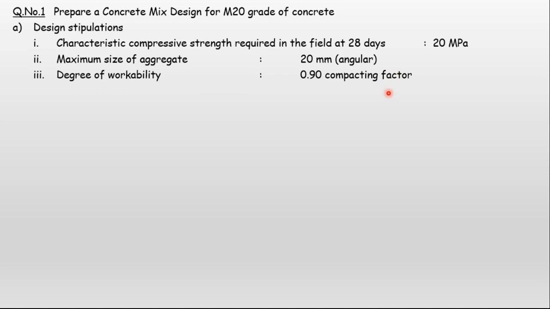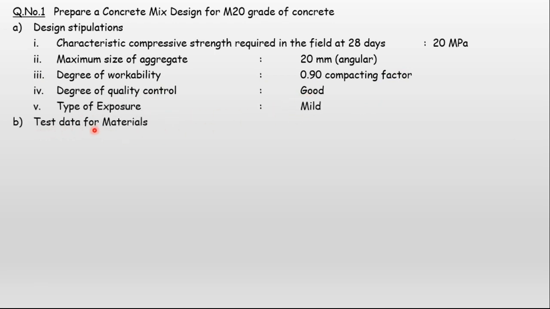They have not provided us the slump in mm. Degree of quality control is good. Type of exposure is mild. Test data for materials: to prepare M20, what material properties have to be specified?